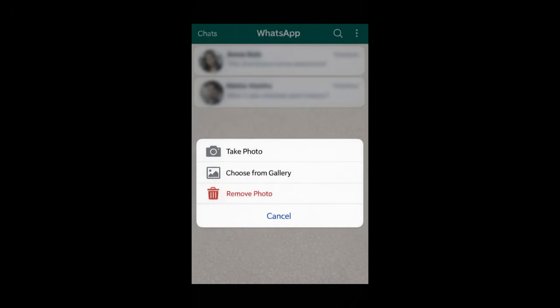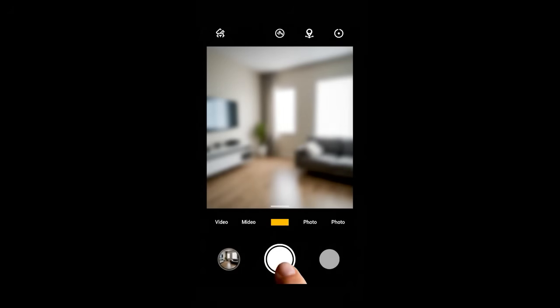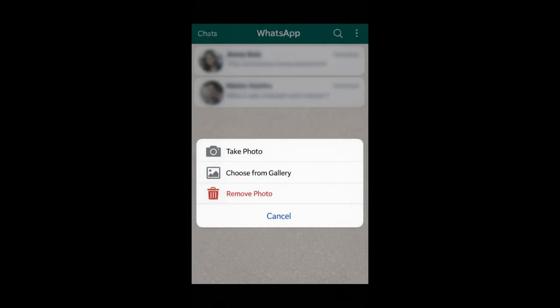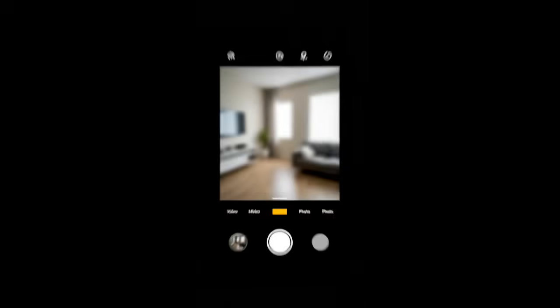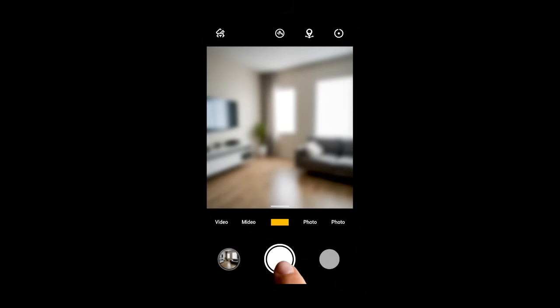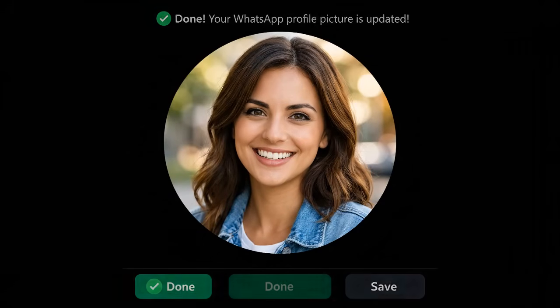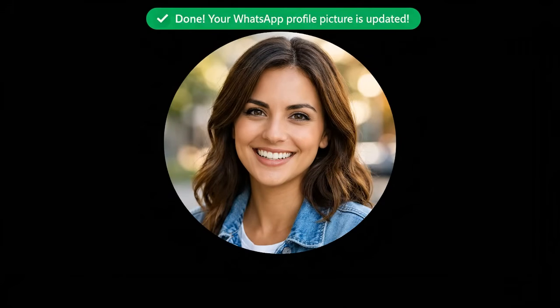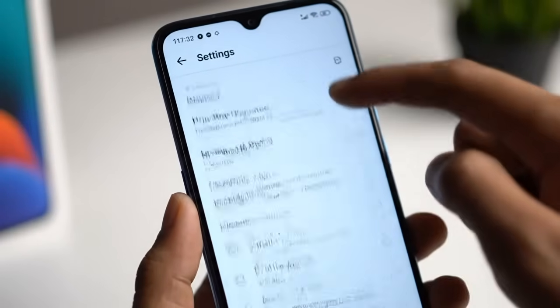Once you tap the photo, you will see a camera icon and an edit option. Tap it. Now you will see three options. Take photo: use your phone camera to snap a new picture right away. Choose from gallery: select a photo you already have saved on your phone. Remove photo: delete your current photo if you want to go back to the default icon. Choose the option that works best for you.